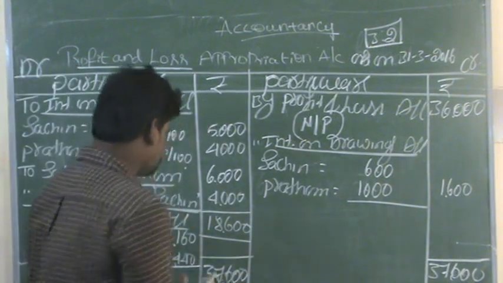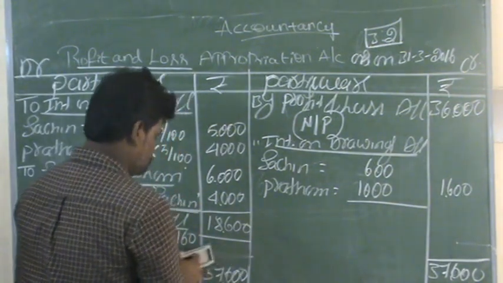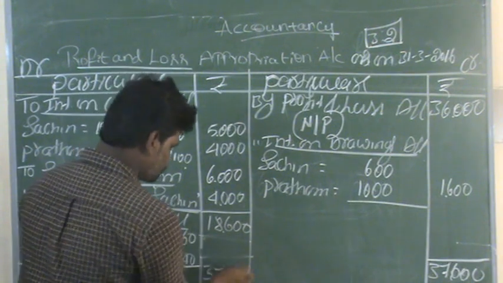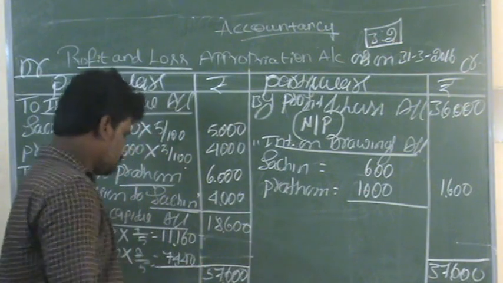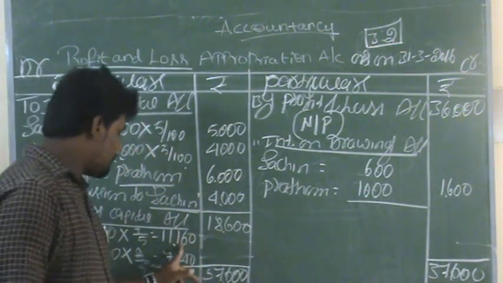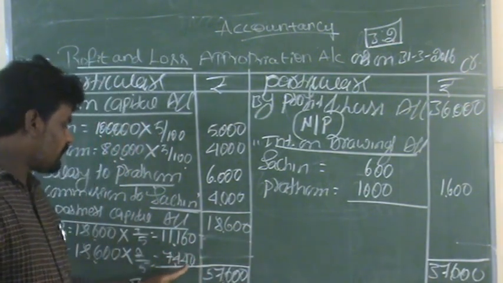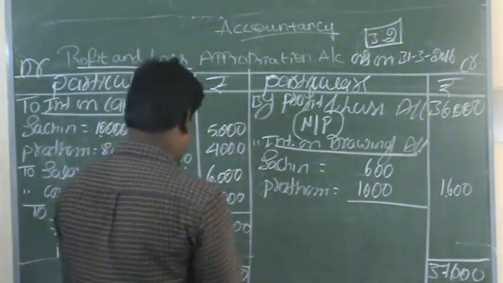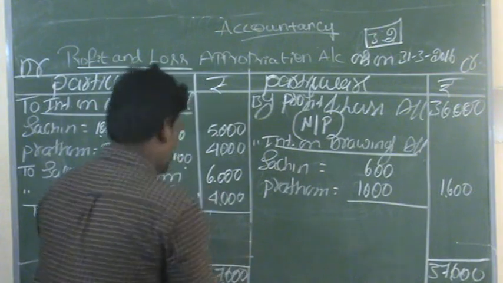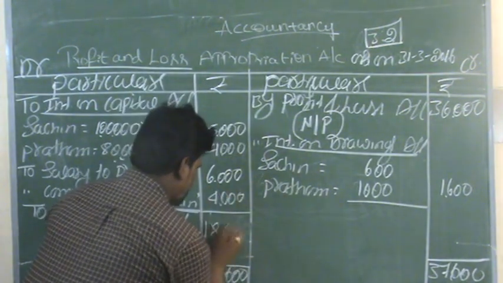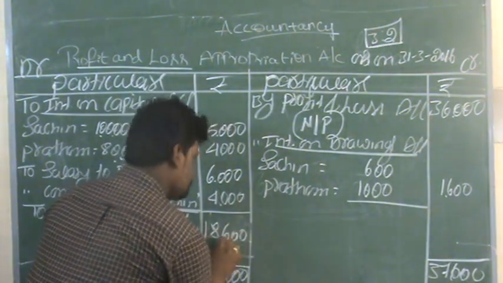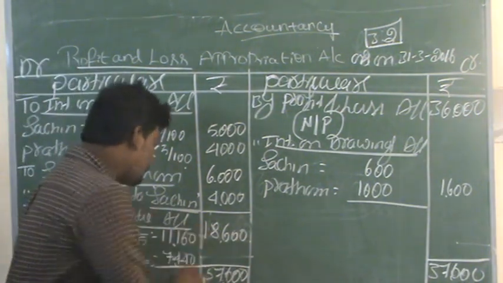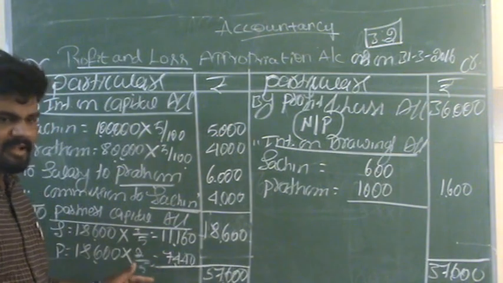11,160 plus 7,440 gives a total of 18,600. So this is the appropriation of profits among the partners.